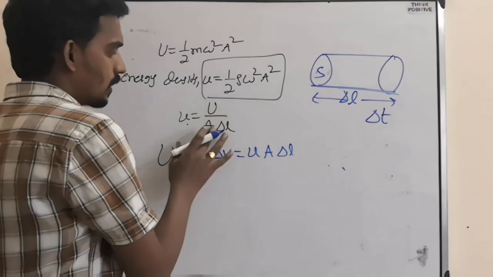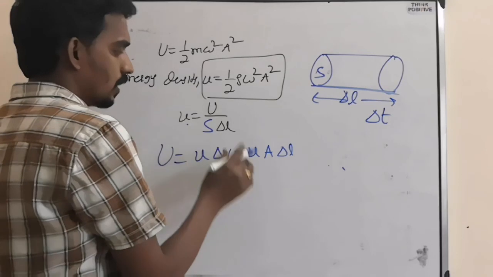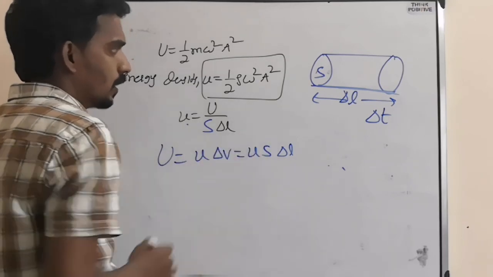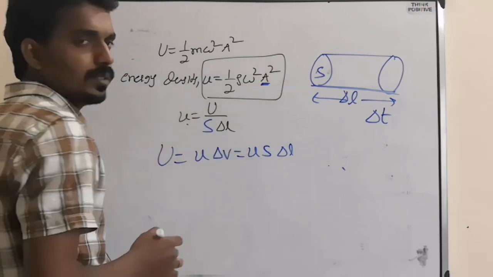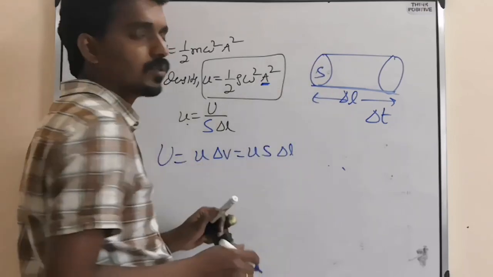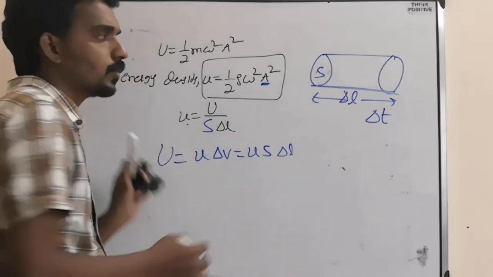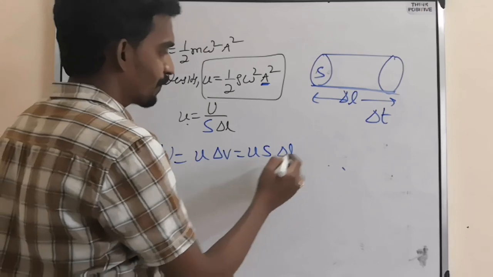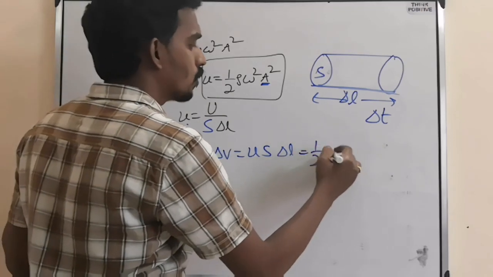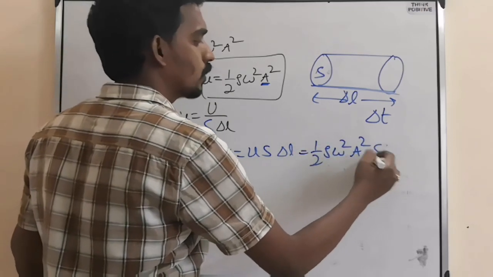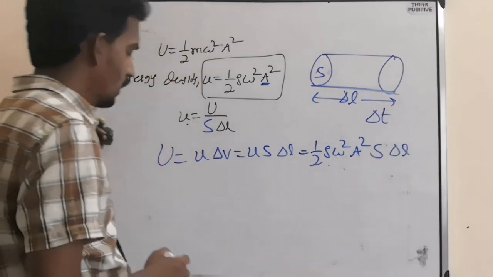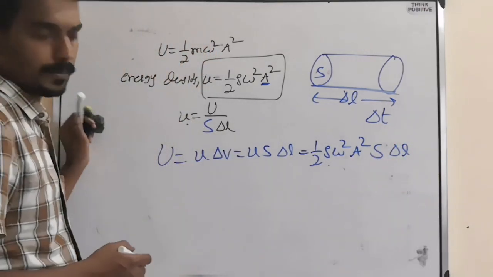But here I consider the area as S, because A means amplitude. If you consider area also as A, then you will get confused. That's why you consider area as S. So half rho omega square a square into S into delta L. This is the total energy.